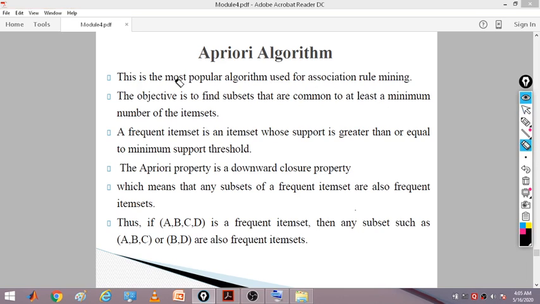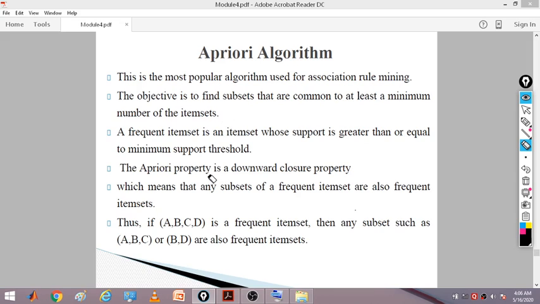The Apriori algorithm is the most popular algorithm used for association rule mining. The objective is to find subsets that are common to at least a minimum number of item sets. A frequent item set is an item set whose support is greater than or equal to the minimum support threshold. So these are items that are always purchased together, frequently purchased together.